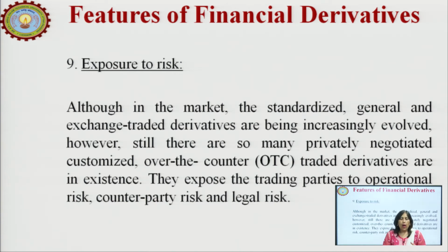In a few previous slides, I said that there are different types of contracts, and you have to fulfill the obligations as per the forward contract, future contract, then there are swaps and options. There is a derivative called forward contract, which is not managed by any official exchange.